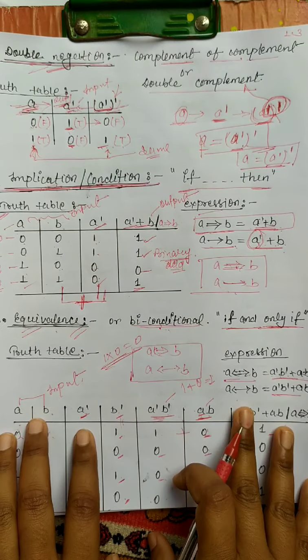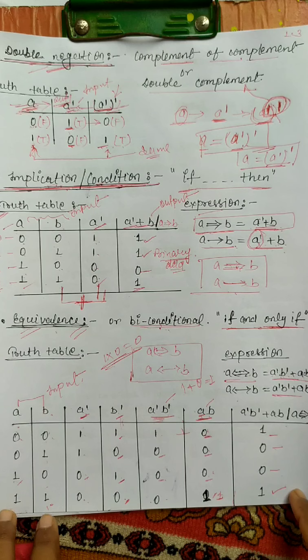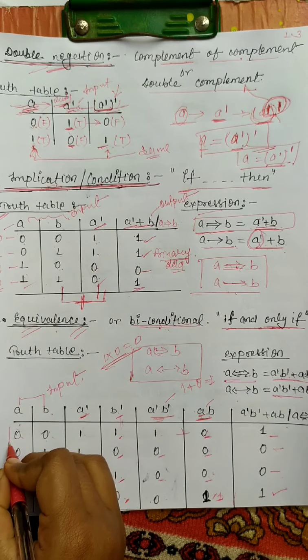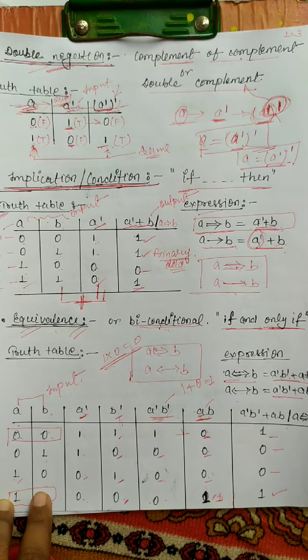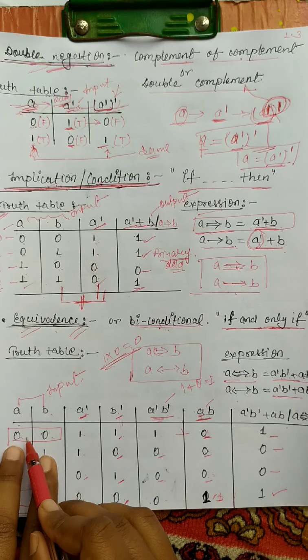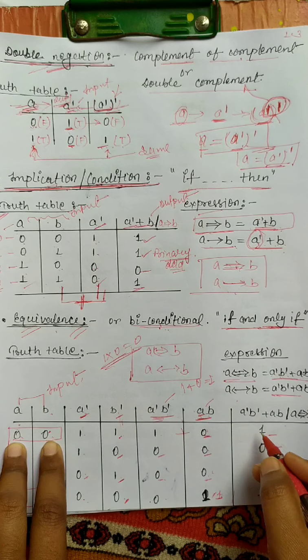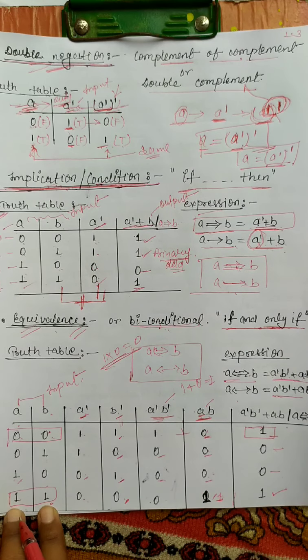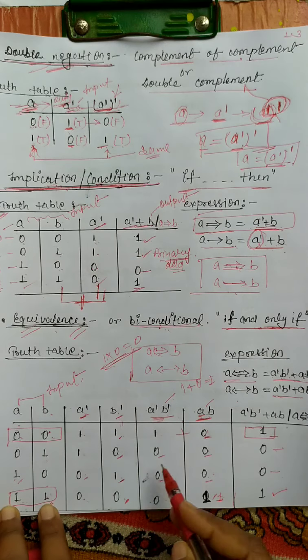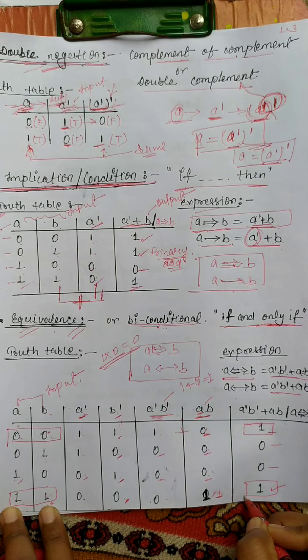What is the conclusion of this equivalence? If the inputs are the same, here the input is 0 0, then the output is 1. Here also the inputs are the same, 1 1, and the output is 1.